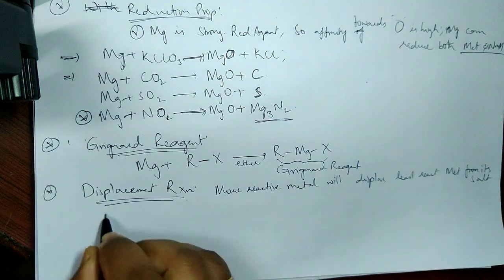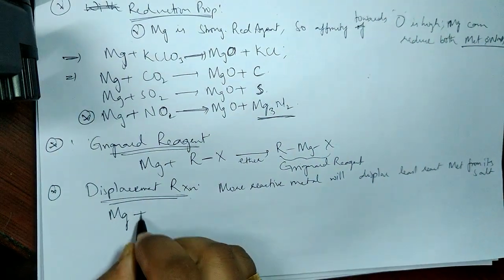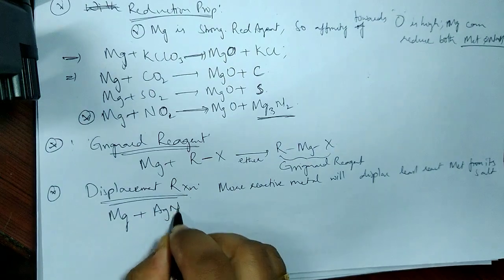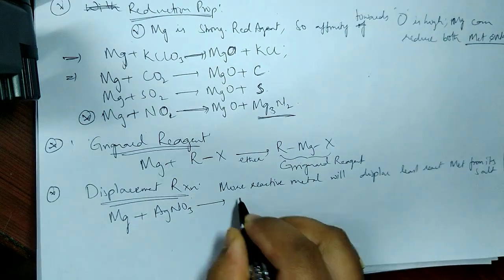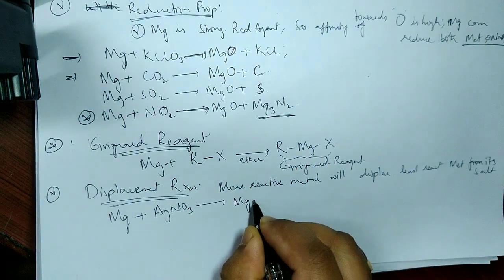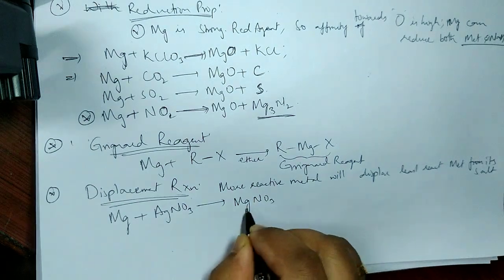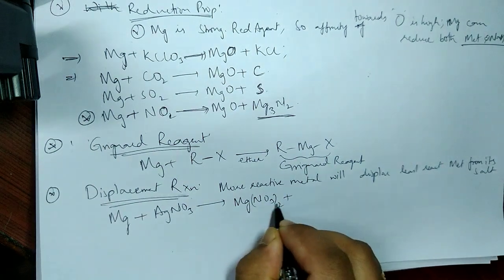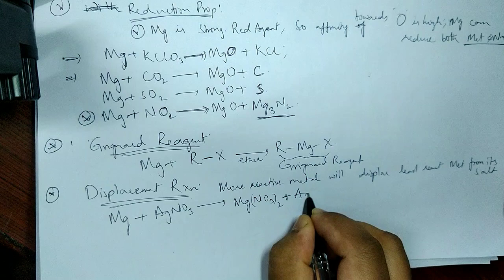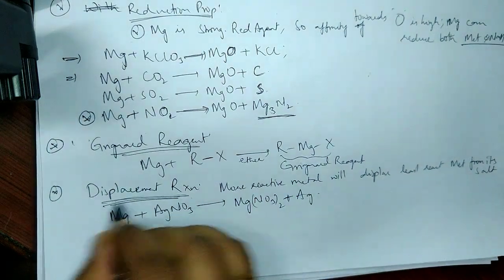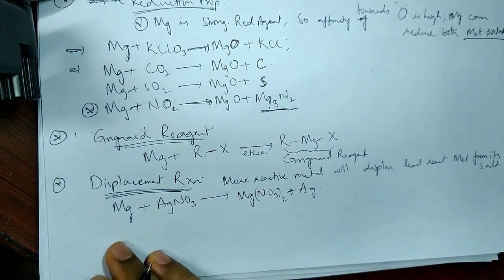So let's see whether magnesium follows that. Mg plus silver nitrate, AgNO3: magnesium is more reactive, so it forms magnesium nitrate plus silver.